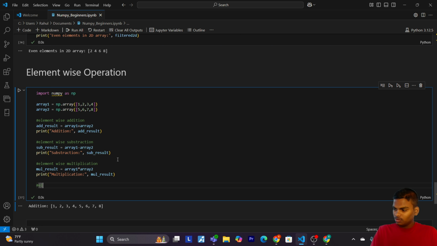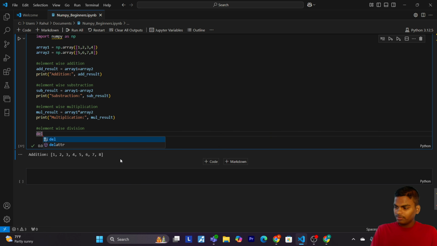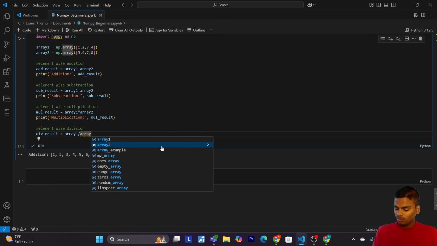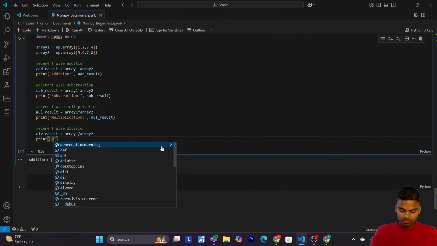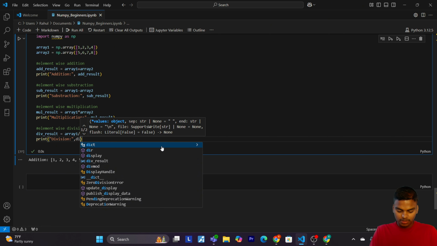Now let's do the division. Element-wise division: div_result equals array1 divided by array2. Then print division, and now write div_result.